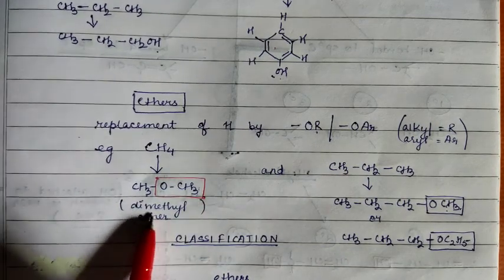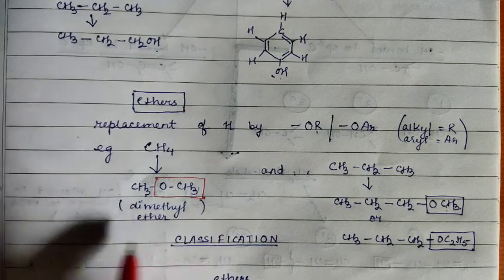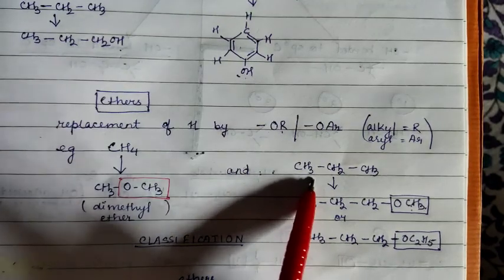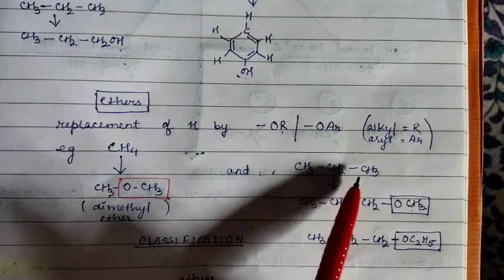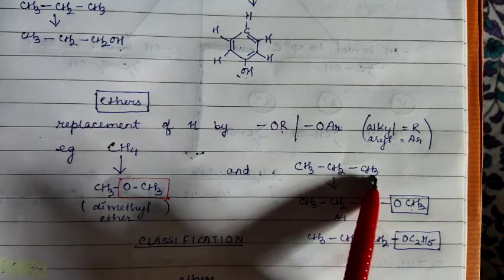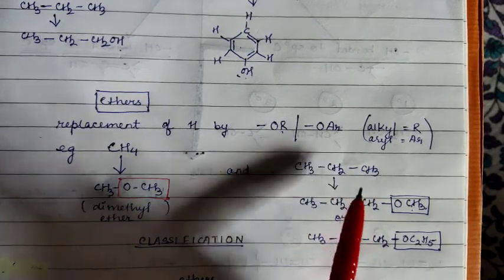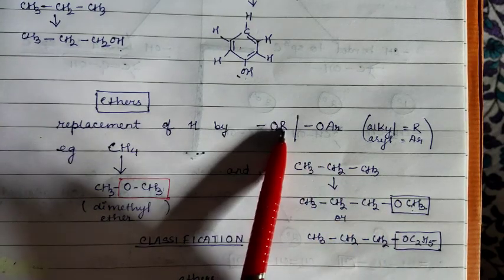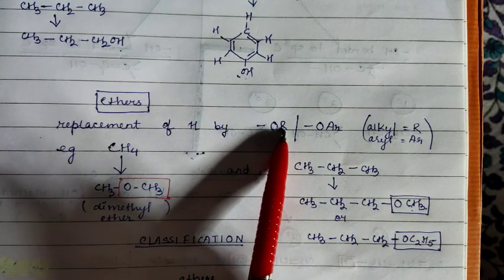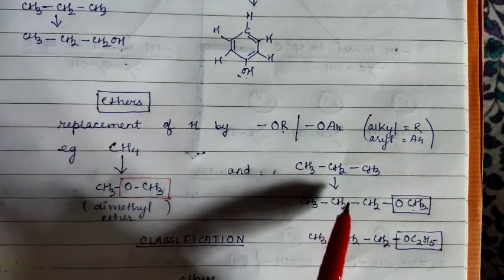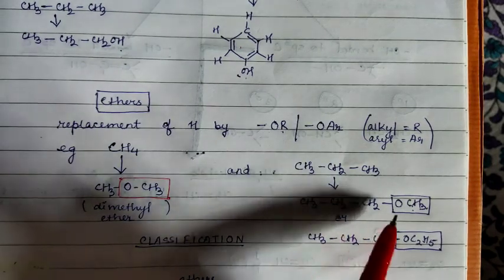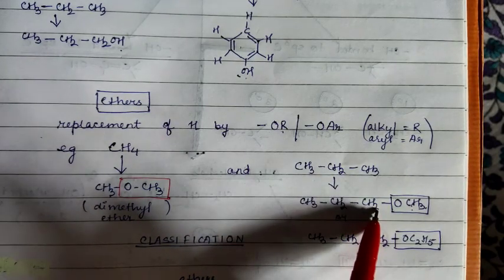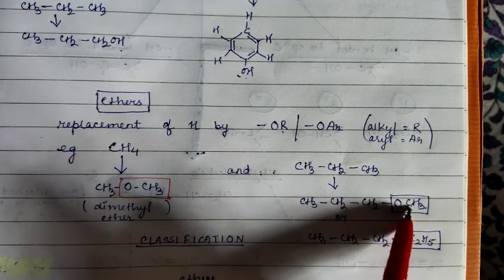So no need to remember the name now because we will study the nomenclature later. Let me give another example here. It is CH3, CH2, CH3. Now again choose any one of the hydrogen and replace it with OR, means OCH3 or OC2H5. This will be aromatic in the case of OAR. Okay, so I will choose to replace the last hydrogen. I'm left with CH2 and the third hydrogen is replaced with OCH3.